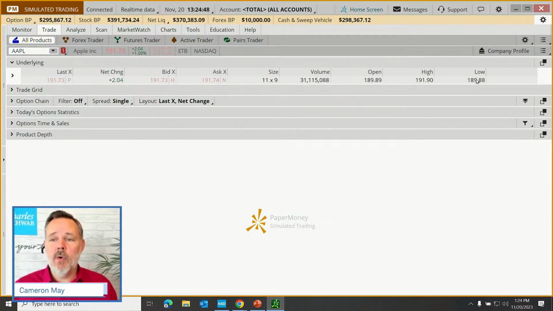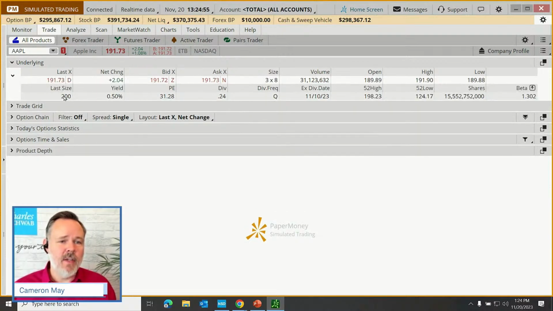I can see the open, the high, and the low price, but also if I click on this little caret, there's even more information that can be found here. I can see how much the last trade was, with the size of that trade. I can see dividend yield on my stock. I can see a symbol just for where the quote is coming from. But this is the volume, the ex-dividend date. I'm sorry, dividend frequency. One thing that I did want to show over here is the beta.